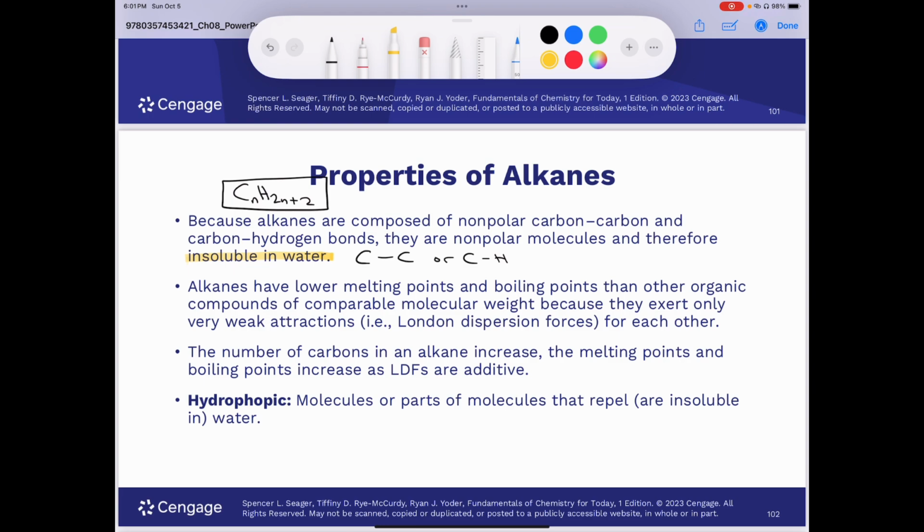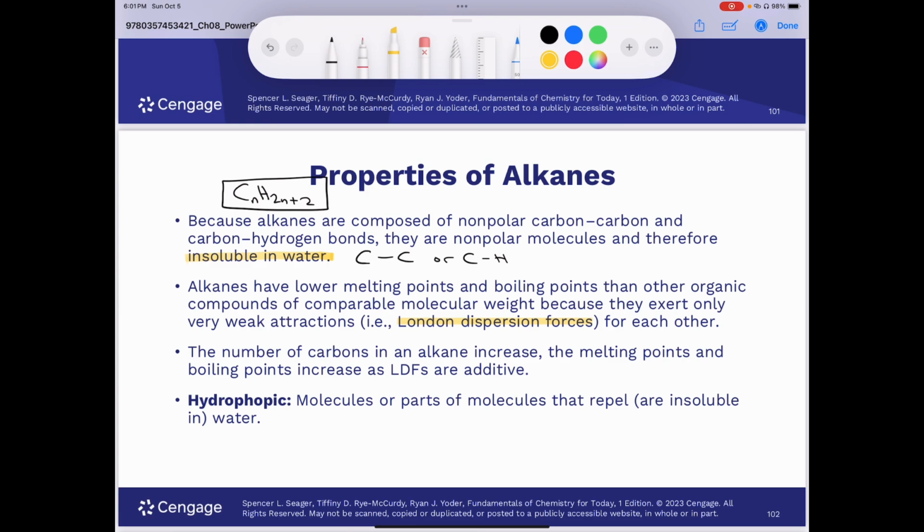Now, alkanes have lower melting points and boiling points than other organic compounds of comparable molar mass or molecular weight, because they only exert very weak intermolecular forces or attractions between each other. And the only intermolecular force you're going to find between two hydrocarbons is London dispersion forces, which are very weak intermolecular forces.